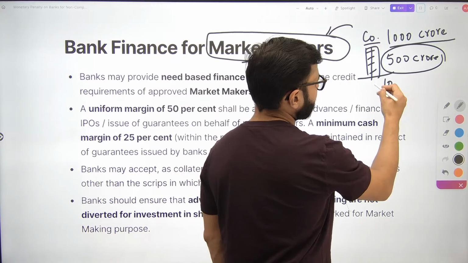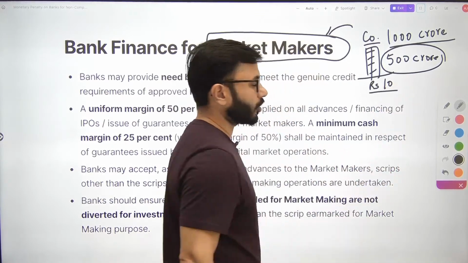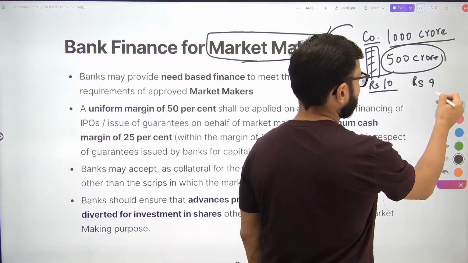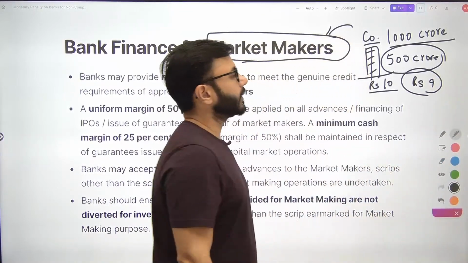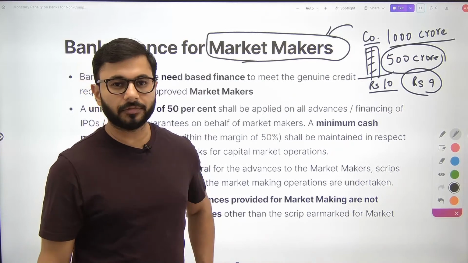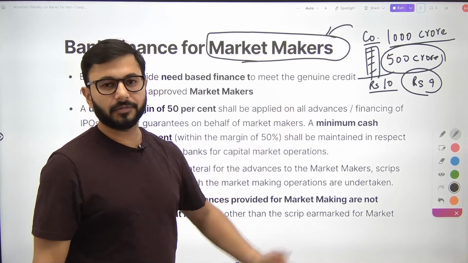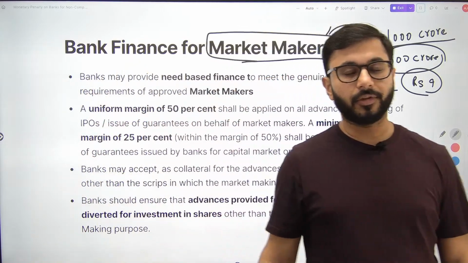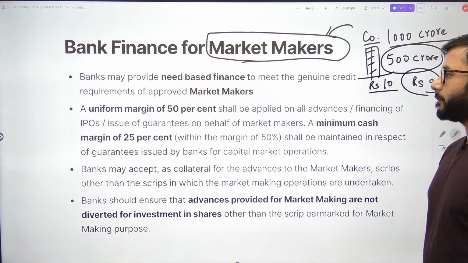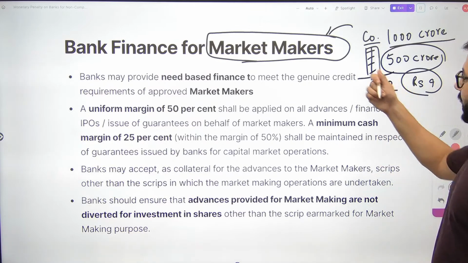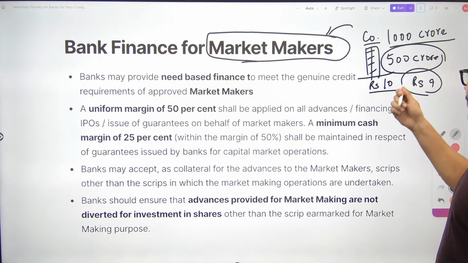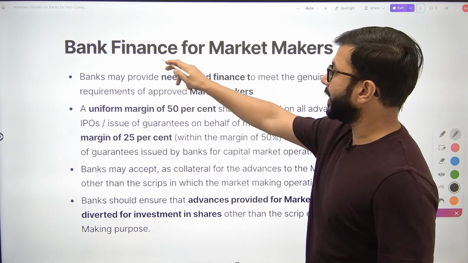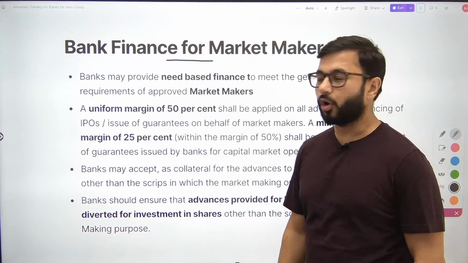Your share in the market is going to be floating for rupees 10 under IPO. I want it for rupees 9. Only then I will guarantee that I will buy shares worth 500 crore. The company says, fine, मेरी vulnerability कम हो रही है, flexibility बढ़ रही है. OK, so the market maker purchases the shares of the company worth 500 crore at rupees 9. So can the bank finance this market maker or not?